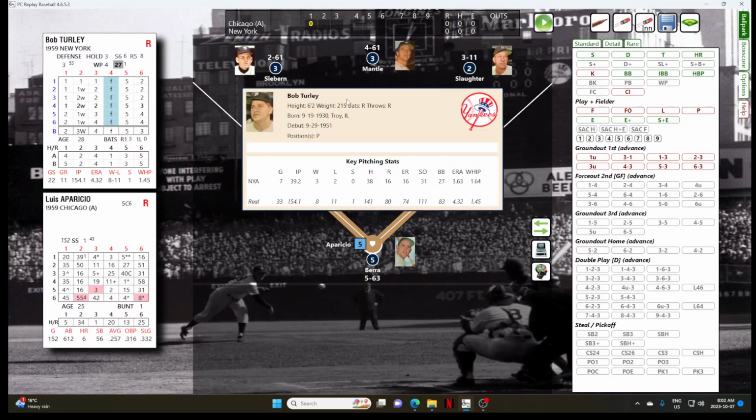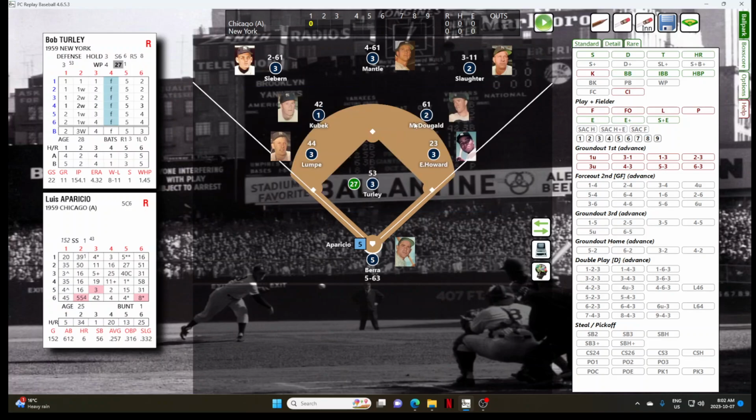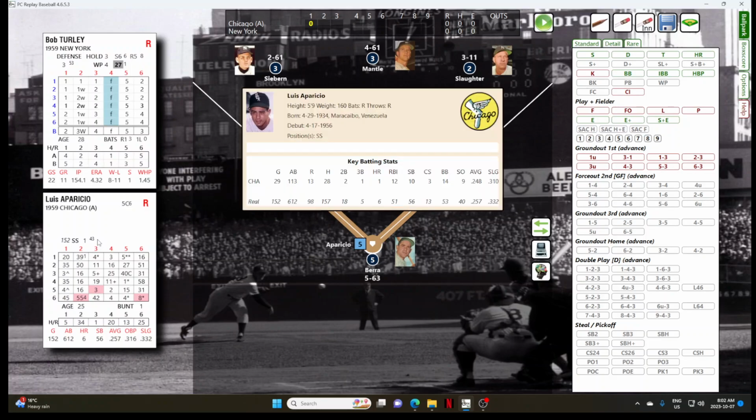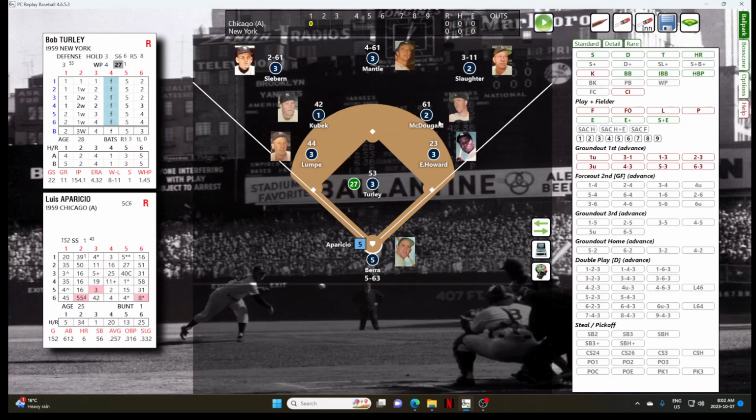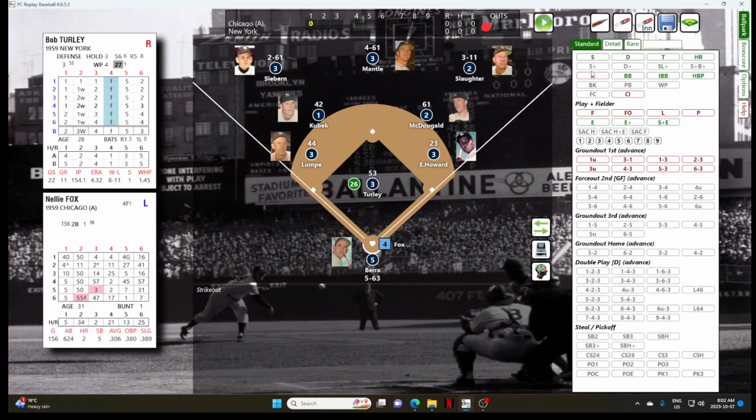On the mound is Bob Turley. This is his 7th game. He has a 3-2 record with a 3.63 ERA, and he'll face Luis Aparicio, the perennial Gold Glover, batting .248, 1 home run, and 12 RBIs, from Maracaibo, Venezuela. And we are underway. Turley, swing and a miss, strike 3. 1 out, and Nellie Fox is up.